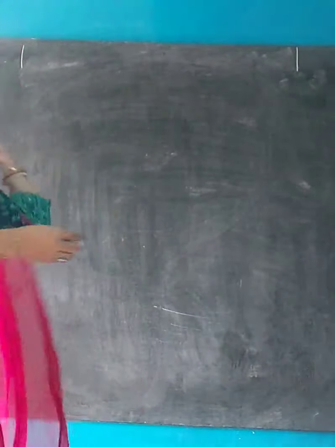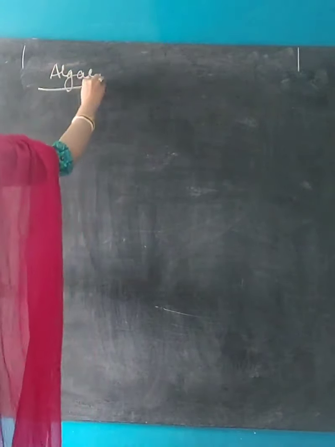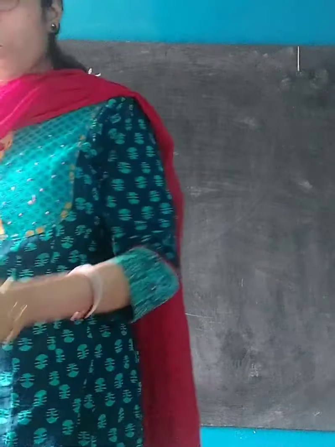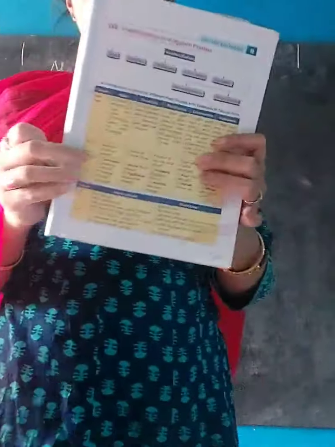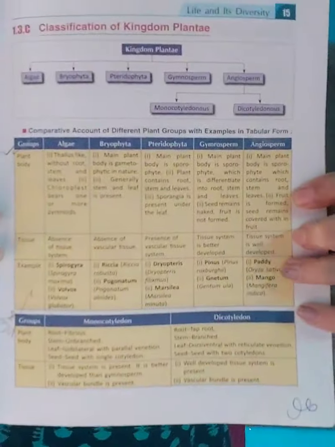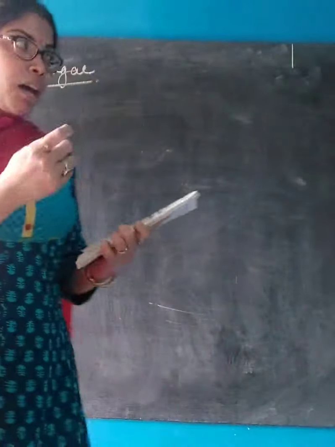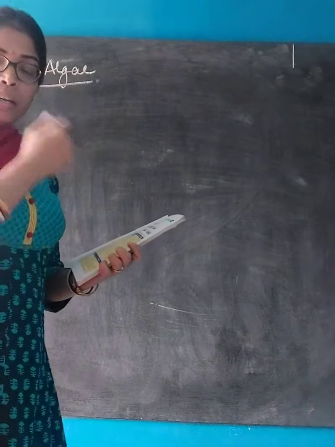Talking about algae, the first group that we will talk about is algae. What are the characteristic features? In your book you will find this chart. You can read this chart as it is, and you can also use it for differences, for example the difference between algae and bryophyta and pteridophyta. But now I will take each group and discuss the characteristics of them one by one.